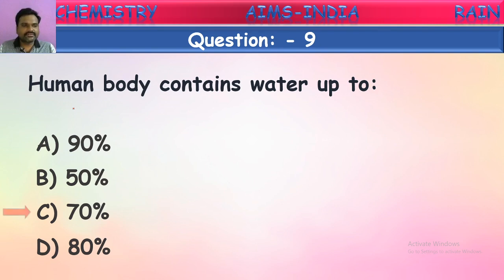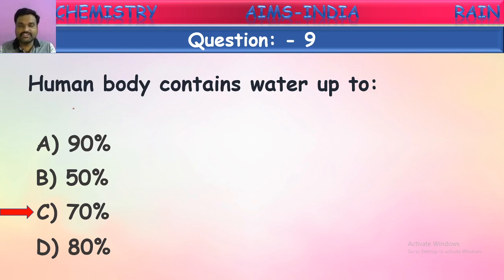Yes, it is 70%. Our human body contains around 70% water. But you might be surprised, because water won't be seen in the body. But we are saying our body is almost 70% water. Why? Because this water might not be in the same water form.